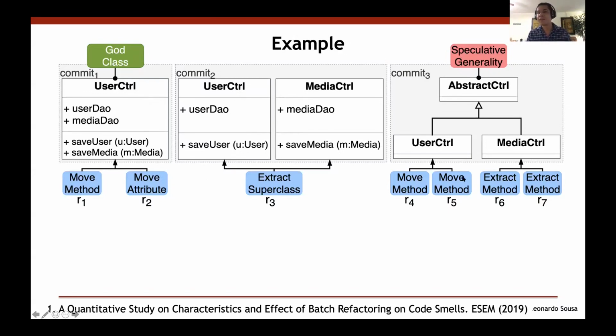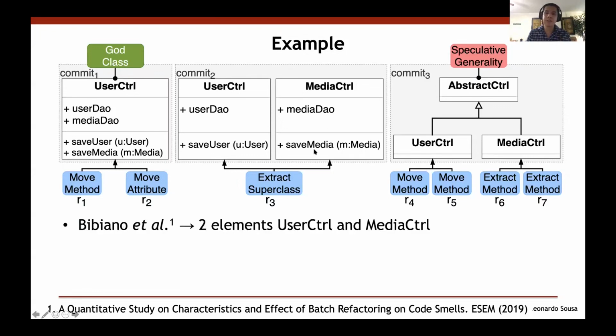And we have 7 refactorings. Suppose a researcher wants to look at this example and decide if this composite either introduces or removes smells. What is more likely to happen here? This really depends on how the researcher decides to group these refactorings.